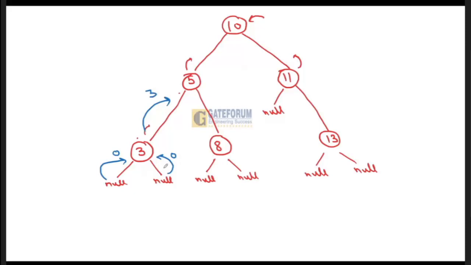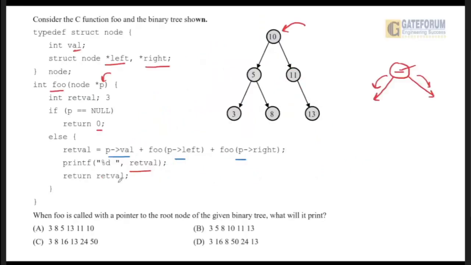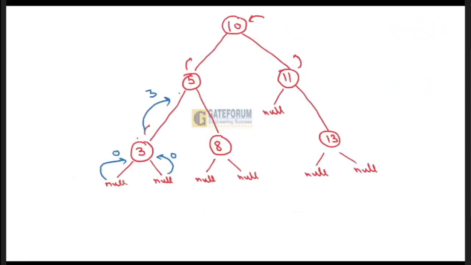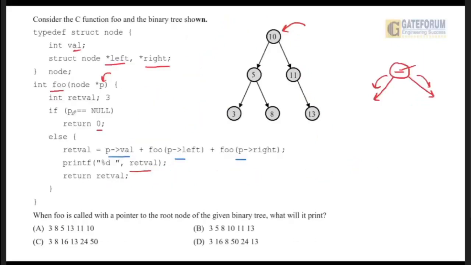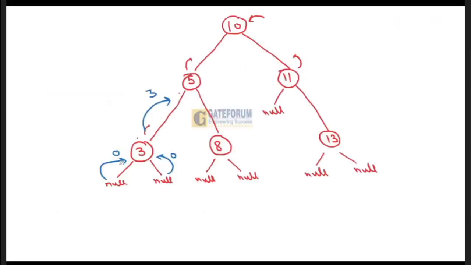Also, we have to focus on one more thing. Before returning the value, it is printing the returned value, right? You have to see one more thing: whenever the pointer is null, it is just returning 0. It is not printing anything. But in this case, when the pointer is not null, before returning, it is printing. So what will it print? It will print 3.